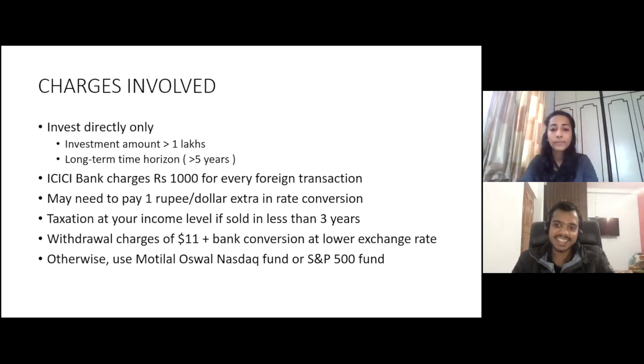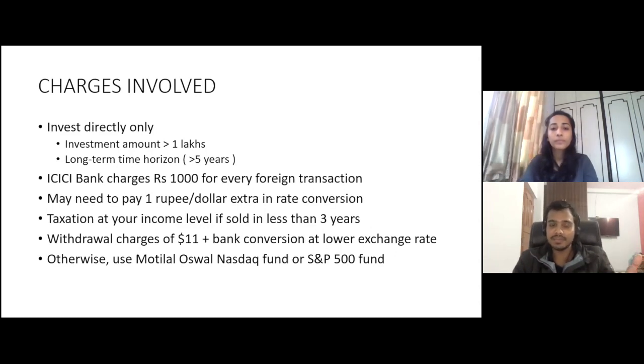And again, the exchange rate here will be different. So I told you initially, right? Let's say the exchange rate today is 75, then your backward conversion from dollar to rupee will be at, let's say, 74. So again, you're losing some money. So we need to take care of all the charges involved.